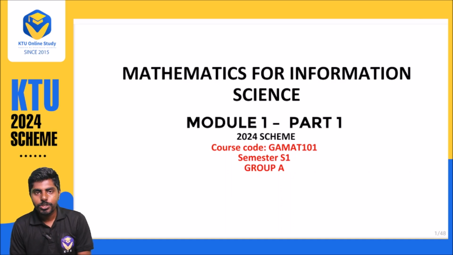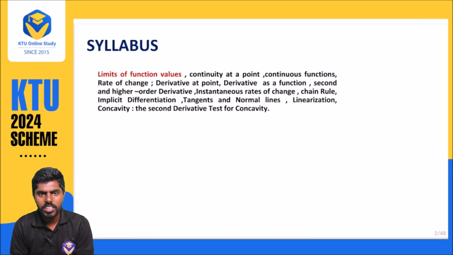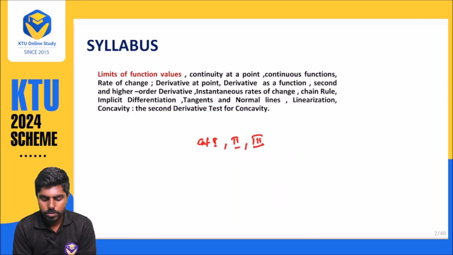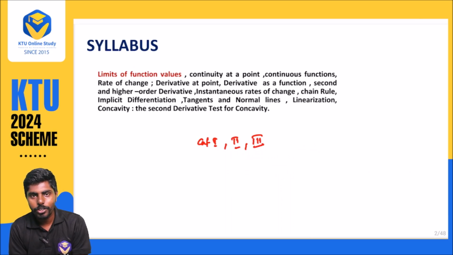I am here to take mathematics for group A students, scheme 2024. So let me decode the syllabus. When we are decoding the syllabus, I will say that there are three categories of people: category 1, category 2, and category 3. Why am I saying category 1, 2, 3?